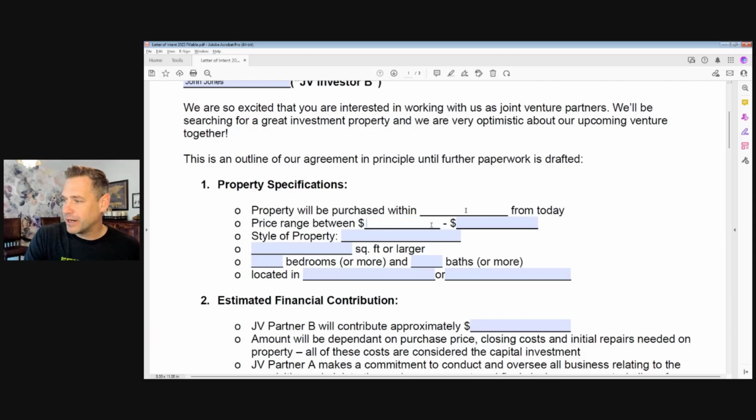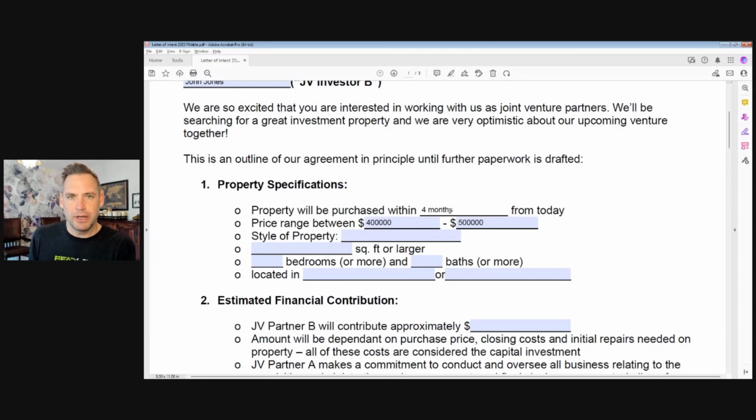Okay, so price range, let's say in this example, $400,000 to $500,000, a property somewhere in there. So we know that our investor is going to need $80,000 to $100,000 roughly, plus closing costs and those sorts of things. Property will be purchased within how many days from today? Let's say in this example, 4 months. We don't want to leave this for 5 years or 2 years or something like that. We want this to be as soon as possible.